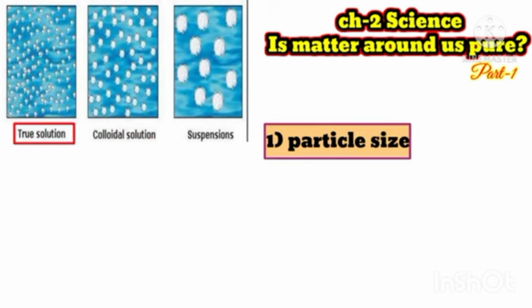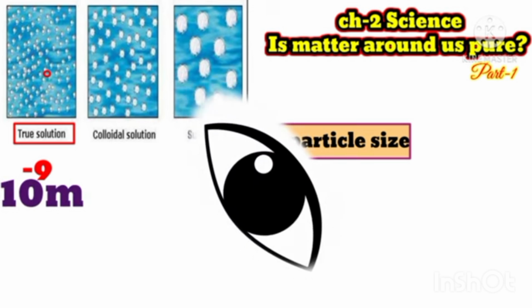Do you know what is the size of particles of true solution? It is 10 to the power minus 9 meter. This magnitude is very small, and we cannot see these particles with our naked eyes.